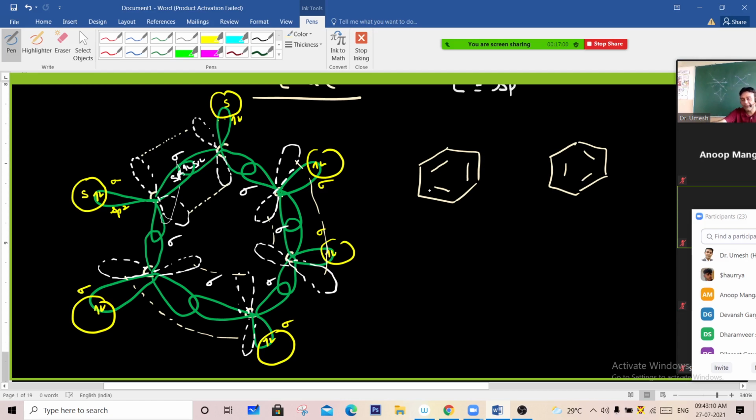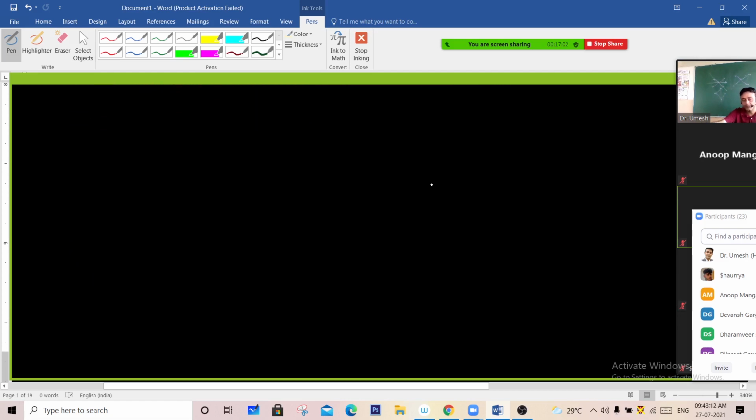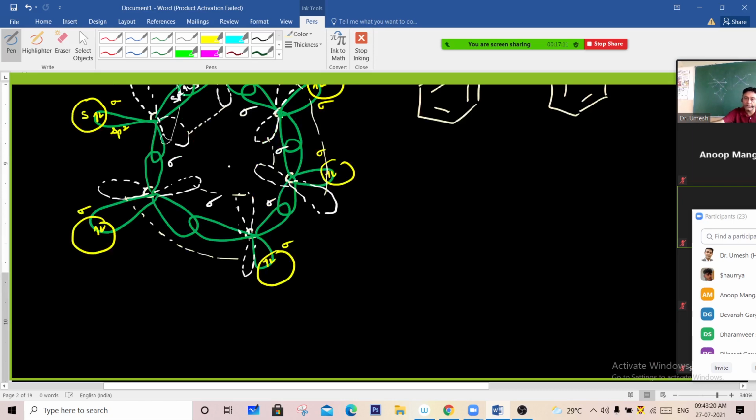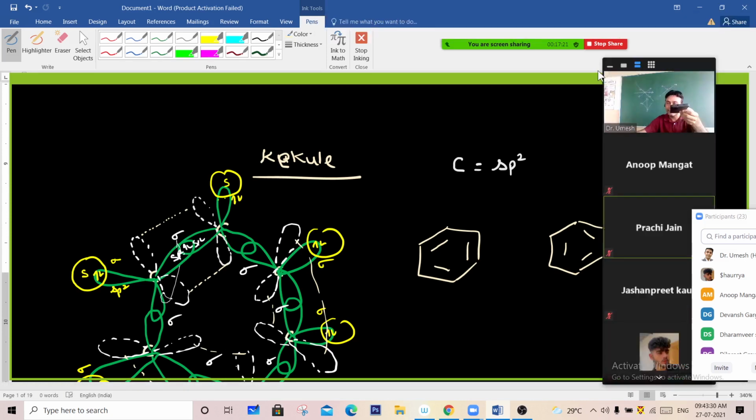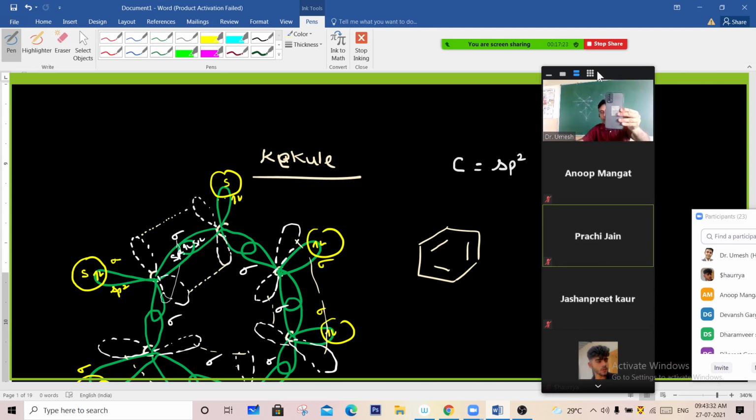To explain this, he said, now we'll see the structure at the different axes. We're not looking at a molecule like this, but like this. Don't see the molecule like this, but look at it like this. Okay, can you see my picture? I'm showing here with my device. It is not like this, but look at the molecule like this, right?